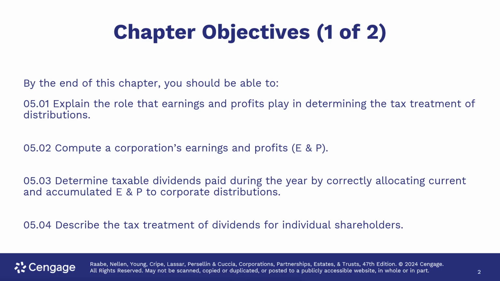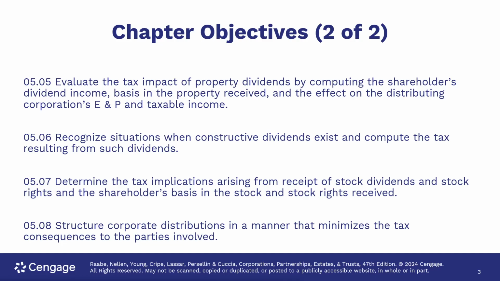By the end of the chapter, we should be able to explain the role that earnings and profits play in determining the tax treatment of distributions, compute a corporation's earnings and profits, determine taxable dividends paid during the year by correctly allocating current and accumulated earnings and profits to corporate distributions, describe the tax treatment of dividends for individual shareholders, evaluate the tax impact of property dividends by computing the shareholder's dividend income basis in the property received, and the effect on the distributing corporation's earnings and profit and taxable income.